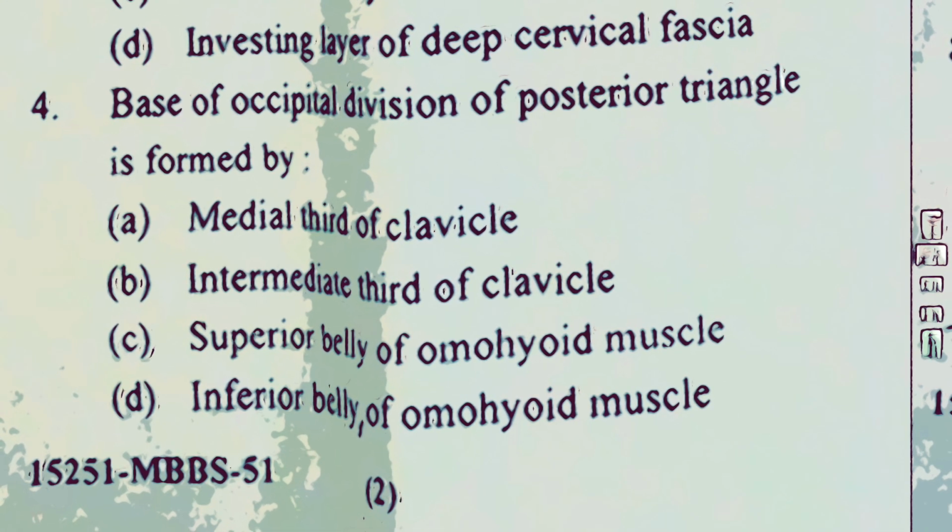Moving to next question. Question number 4. Base of occipital division of posterior triangle is formed by medial third of clavicle, intermediate third of clavicle, superior belly of omohyoid muscle, inferior belly of omohyoid muscle.